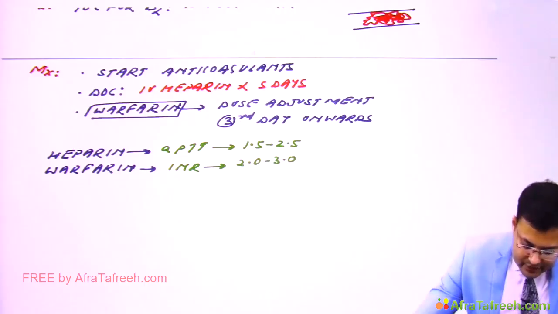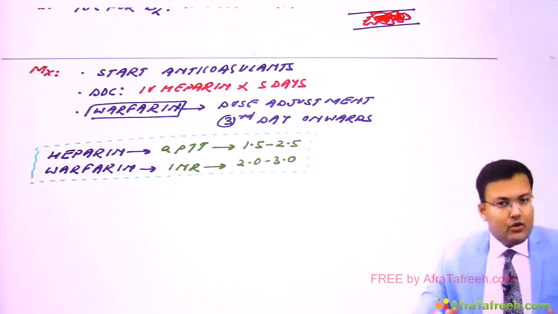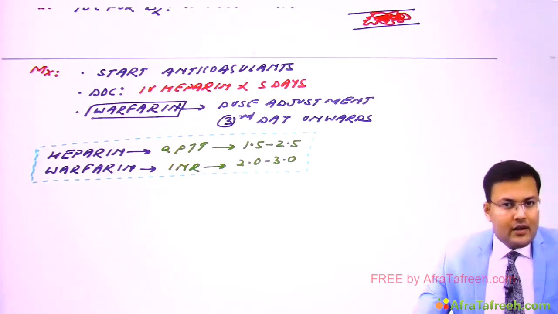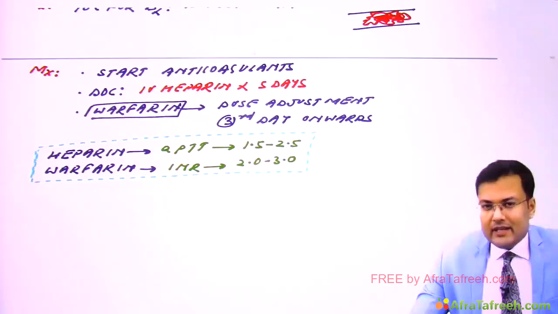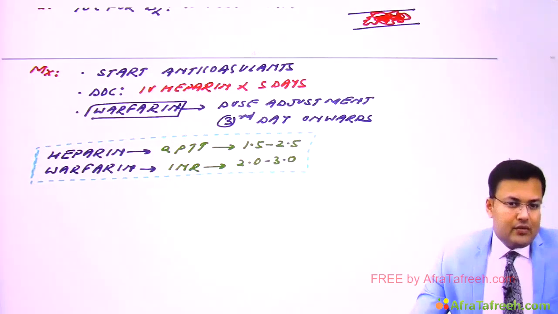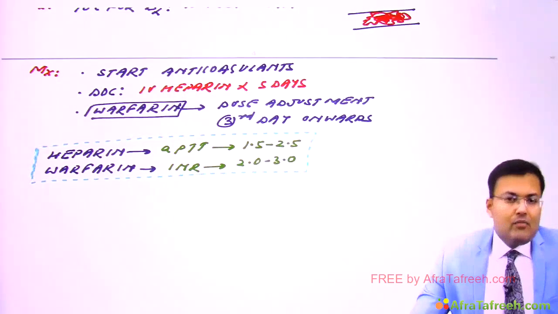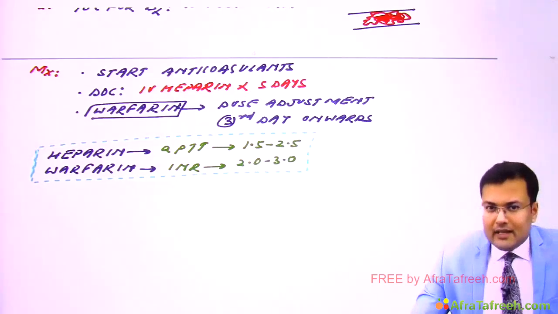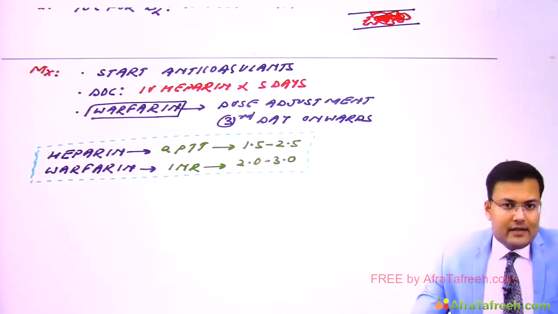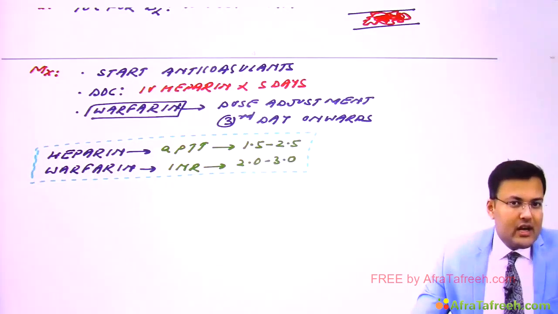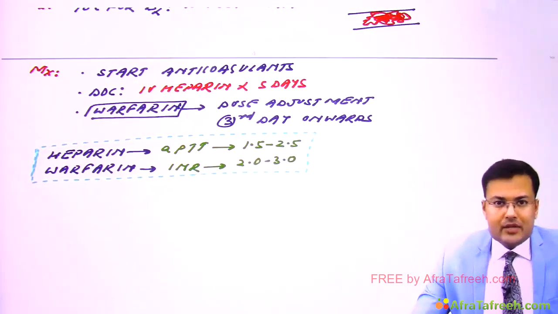So you can see from these two statements how many questions have been asked. Total 4 questions. First, monitoring of heparin is done with APTT, reference range 1.5 to 2.5. Monitoring of warfarin is done with INR and the reference range is 2 to 3. So this is how we manage the patients of DVT.